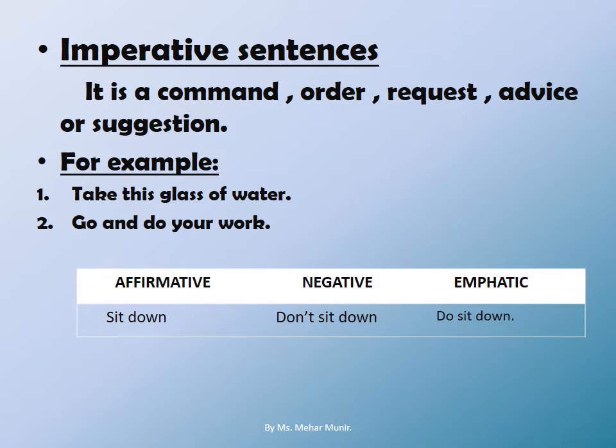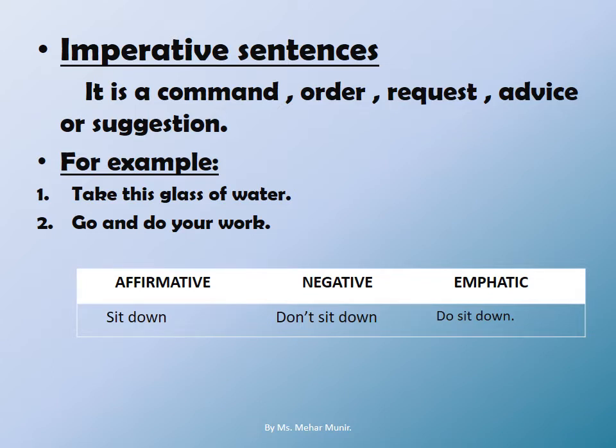In imperative sentences, the pronoun or the subject you is generally understood. There are uncountable examples of imperative sentences. For example, open the door, shut the door, open the box, sit here. These all are orders, commands, or when I'm requesting also. For example, I said, please give me your pencil. This is again a request, and again I am using imperative sentences.